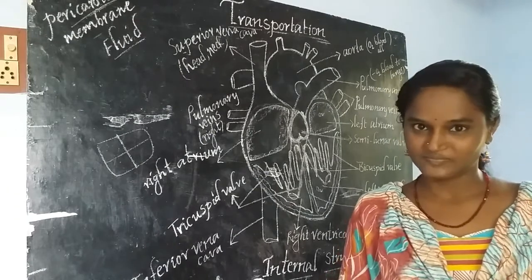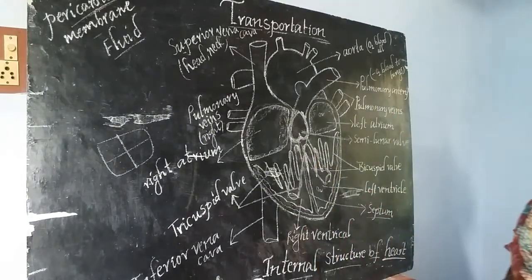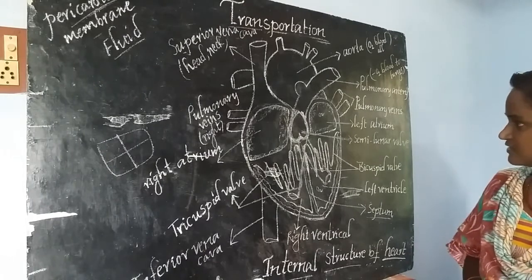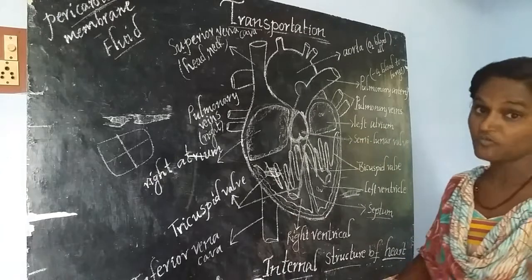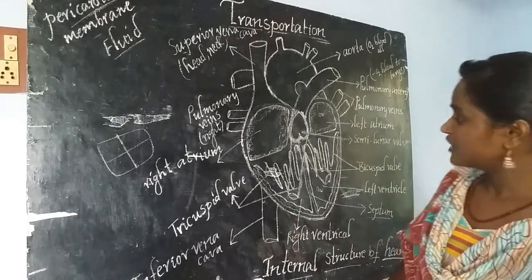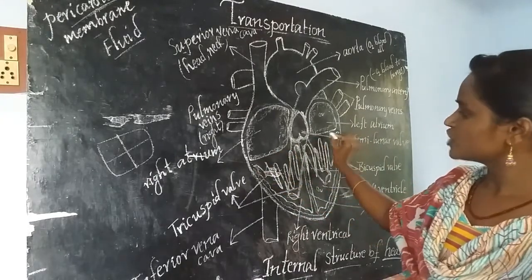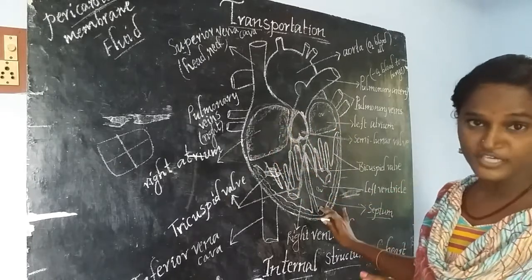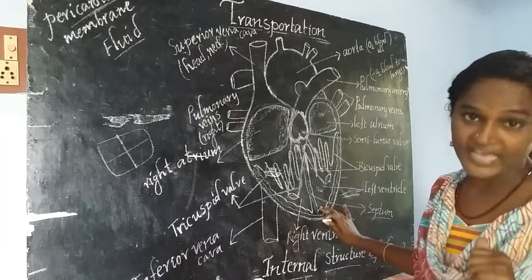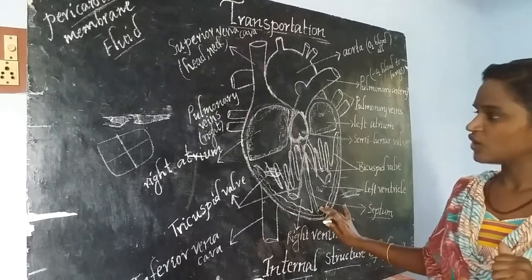Okay, septum. If we talk about the heart, the mammalian heart has 4 chambers. The uppermost 2 chambers are called atriums, and the lower 2 chambers are called ventricles.